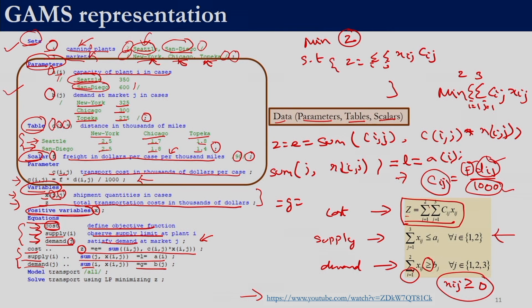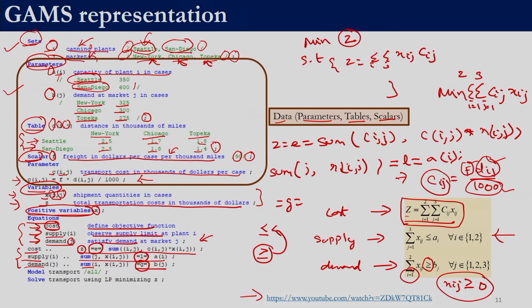A good thing over here is, unlike MATLAB where we were forced to give all the constraints in less than or equal to form, here we can give less than or equal to constraints as well as greater than or equal to constraints directly. We do not need to transform these constraints, which was the case in MATLAB. If it is an equality constraint, we directly use =E=, if it is less than or equal to, we use =L=, if it is a greater than or equal to constraint, we use =G=.